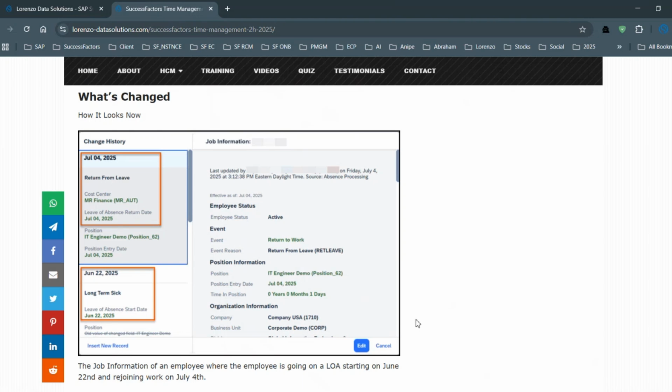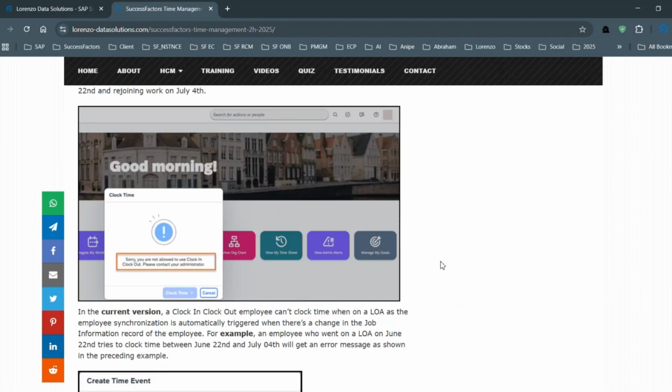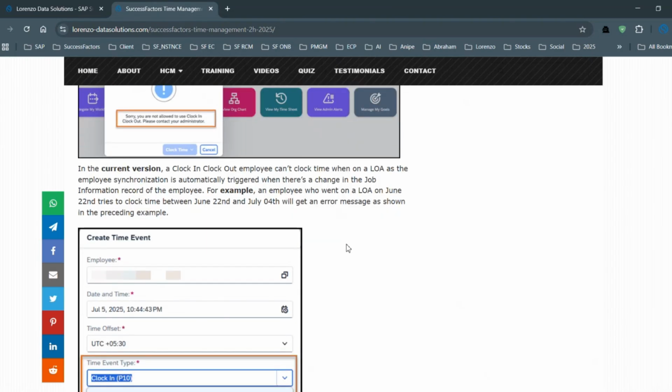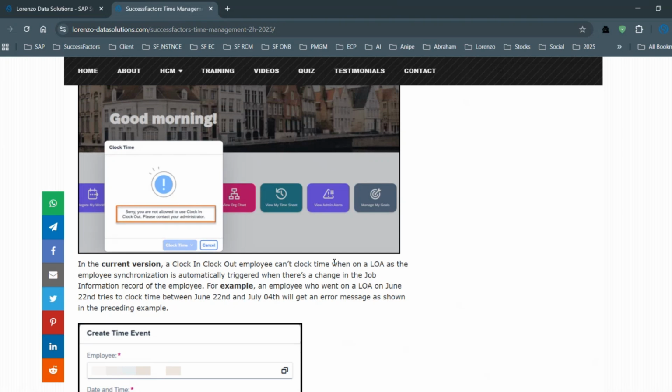So the status will change to show that you are on paid leave or unpaid leave, or some other leave. So what the system will do for clock in and clock out is read the employee job status for all the employees who are on long-term leave. If someone is trying to record, the system will immediately show a message that you're not allowed to record, because you are on LOA. So that is one important update.